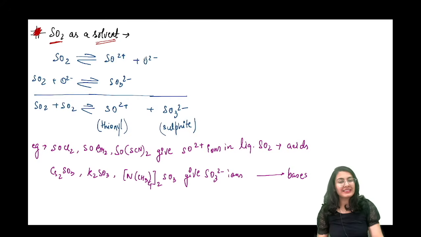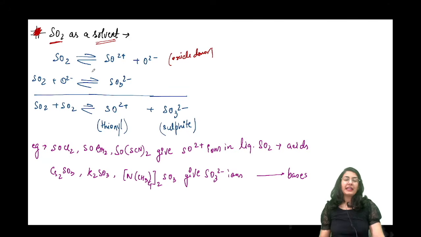So SO2 itself can become an oxide donor, or rather it is an oxide donor already क्योंकि इसने क्या किया, self ionization करके thionyl cation बनाया. This is a thionyl cation plus the oxide. Now that oxide is going to go to another SO2 molecule, takes it up, SO3 2 minus.